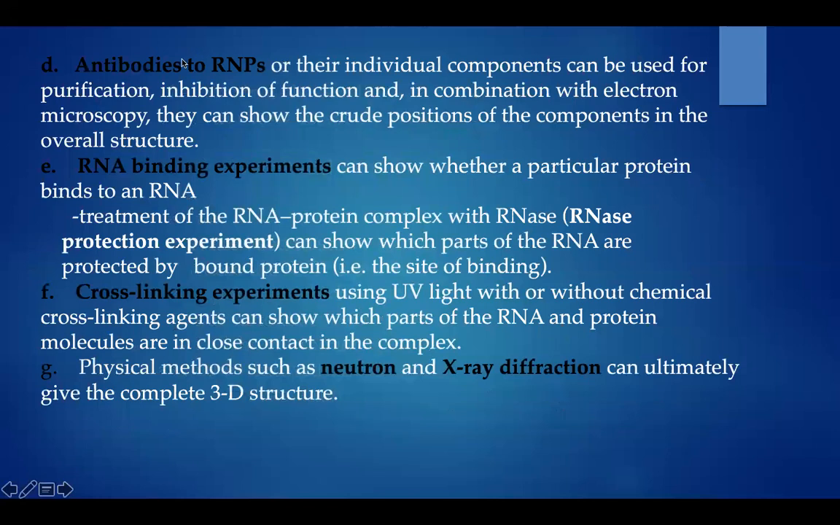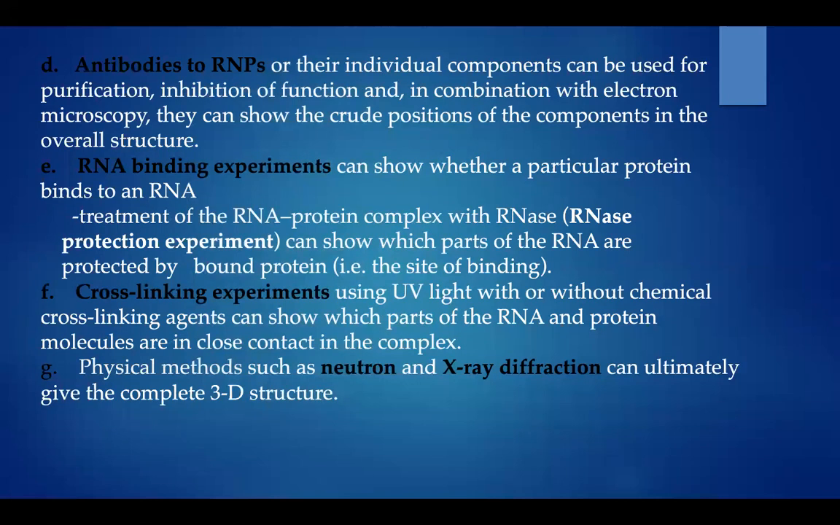Next, antibodies to RMPs, or their individual components, can be used for purification, inhibition of function, and, in combination with electron microscopy, for the crude positioning of the components in the overall structure.